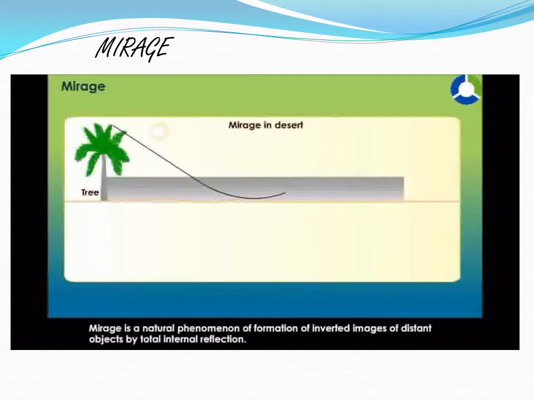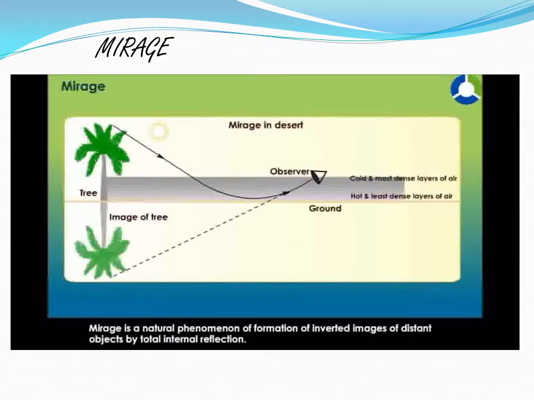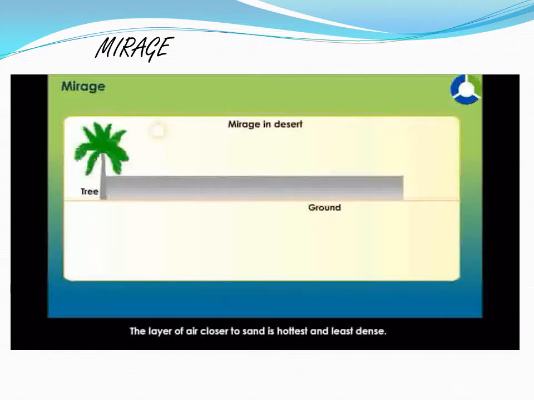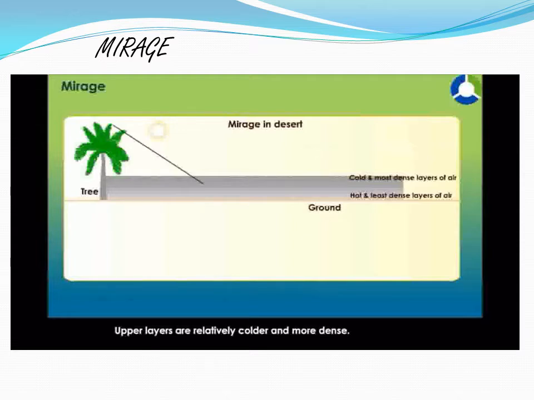Mirage. Mirage is a natural phenomenon of formation of inverted images of distant objects by total internal reflection. Heat from the sun heats the land and air. The layer of air closer to sand is hottest and least dense. Upper layers are relatively colder and more dense.